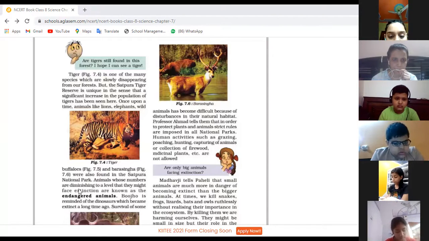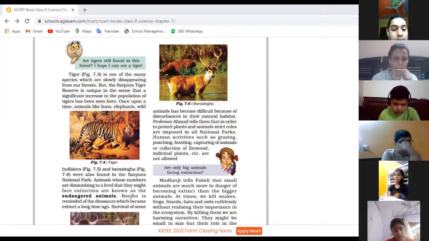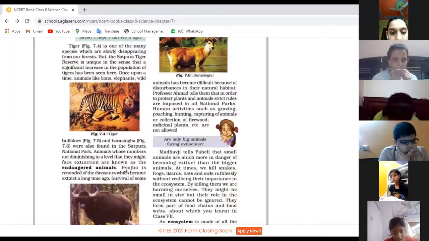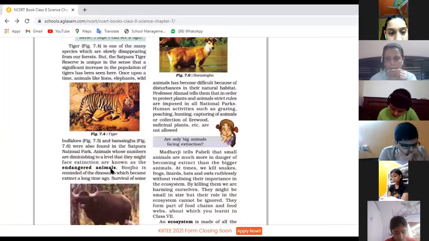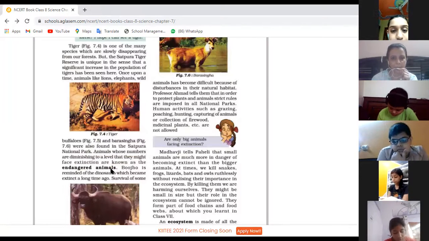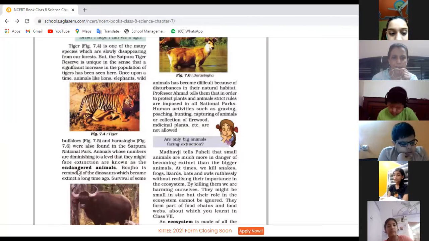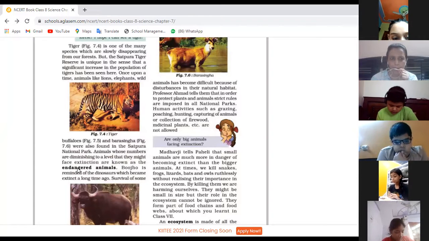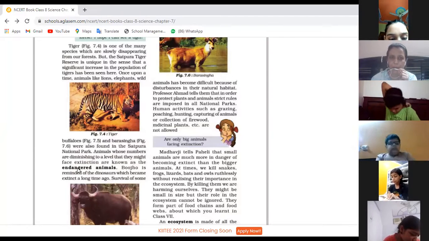Animals whose numbers are diminishing. Diminishing means decreasing. Whose number is decreasing to a level that they might face extinction are known as endangered animals. Okay, Priyanshi, thank you. So children, you have already underlined the definition of endangered species: the animals which are facing extinction, which are about to finish, are known as endangered animals.